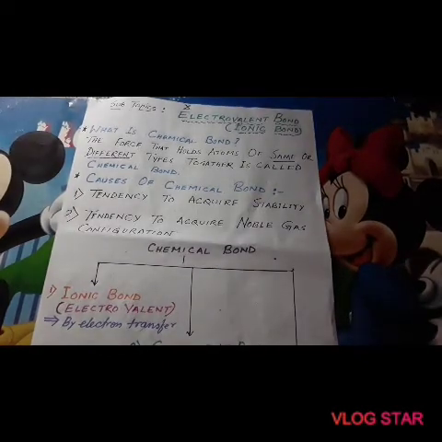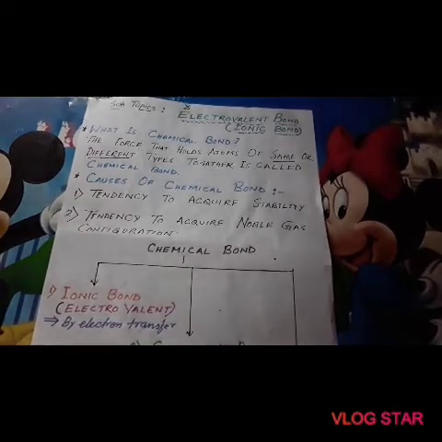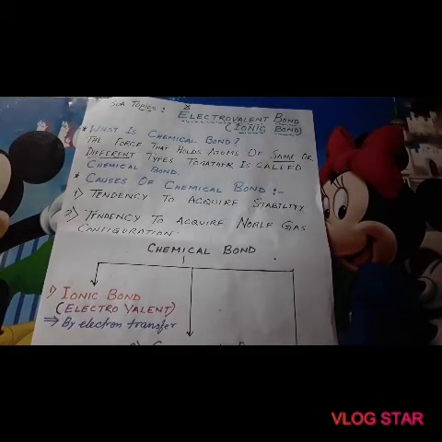It is a law of nature that every system has a basic tendency to acquire stability. Atoms of different elements except noble gases try to attain stability through chemical combination.